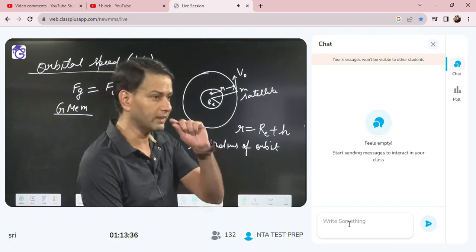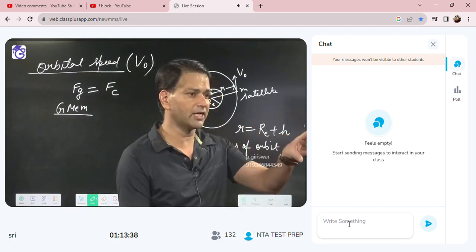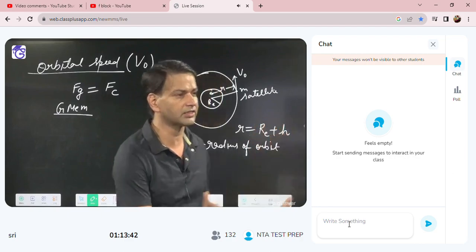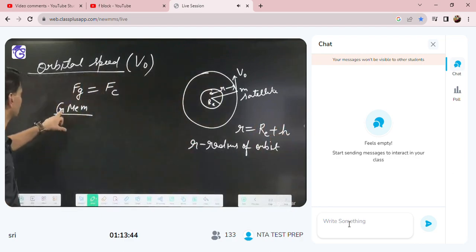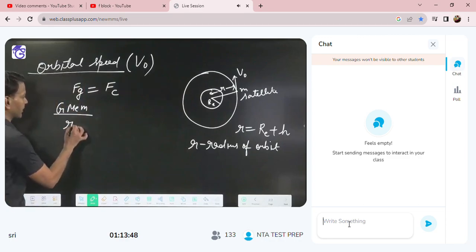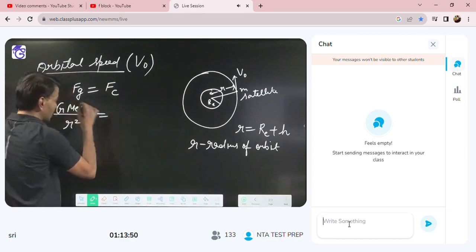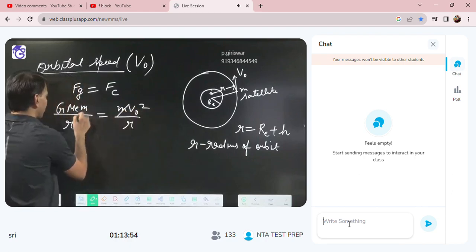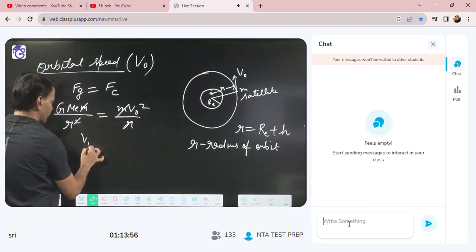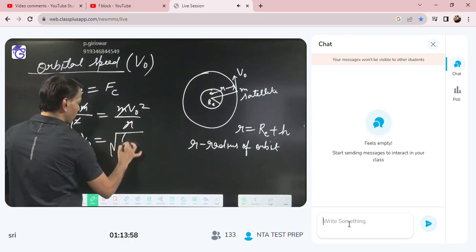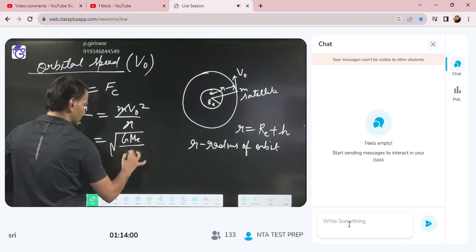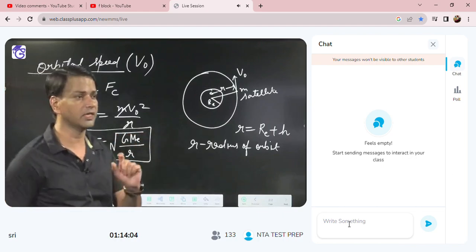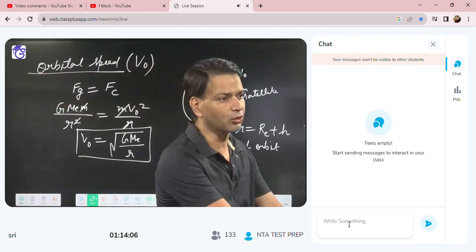So what I said here: if they are saying the radius of the orbit, then you will take the distance from the center. Gravitation force is GME into m by r square, and that is the centripetal force m VO square by r. So m and m cancel out, one r cancels out. So the VO formula we got is under root of GME by small r. Remember this formula of the orbital speed.